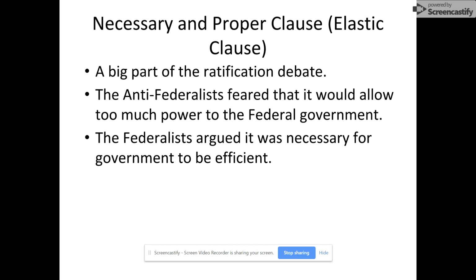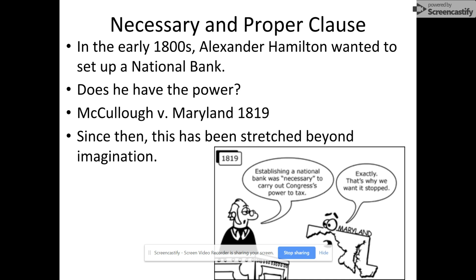And I do want to mention, please watch the other video. There's a video about these clauses that goes into more detail that I want you to watch. The Necessary and Proper Clause was finally decided in McCulloch versus Maryland in 1819. The McCulloch versus Maryland decision decided that it was okay to use the Necessary and Proper Clause to set up a bank.